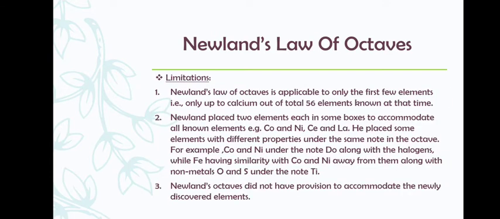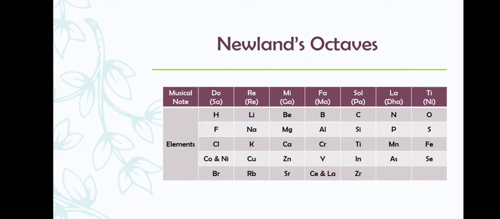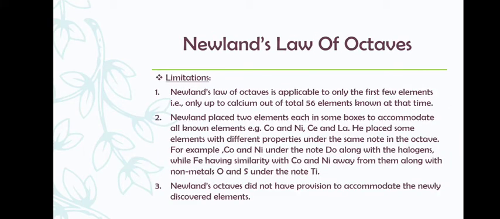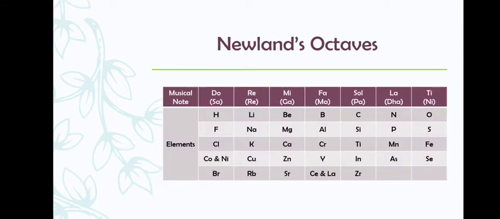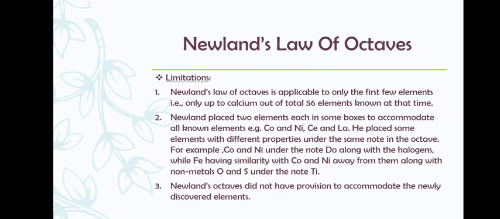He placed some elements with different properties under the same note in the octave. For example, cobalt and nickel he has placed under the note Sa or Do, right? Along with the halogens. See here, hydrogen, fluorine, chlorine, bromine, they are all halogens, and he has placed cobalt and nickel along with them.